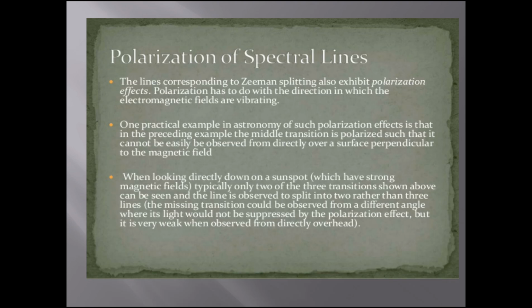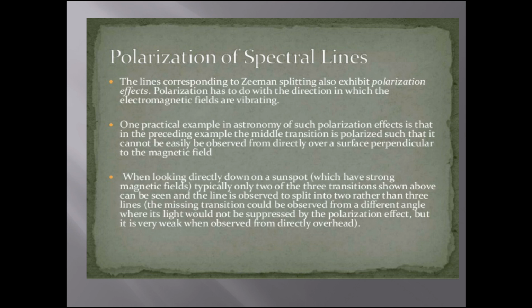Polarization of spectral lines. The lines corresponding to Zeeman splitting also exhibit polarization effects. The polarization has to do with the direction in which the electromagnetic fields are vibrating. One practical example in astronomy of such a polarization effect is that, in the preceding example, the middle transition is polarized such that it cannot be easily observed from directly over a surface perpendicular to the magnetic field.